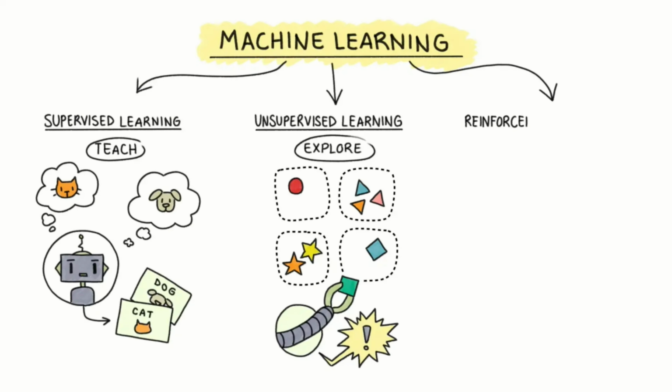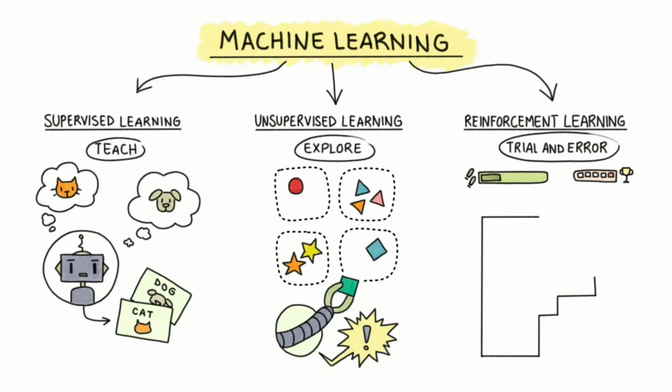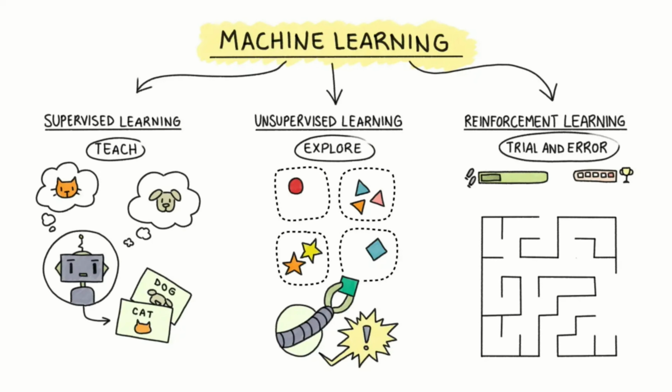Third is reinforcement learning. This is learning through trial and error. In this method, we give the machine various paths, and the paths are associated with rewards. When the machine explores different paths, it gets rewarded for making good decisions.